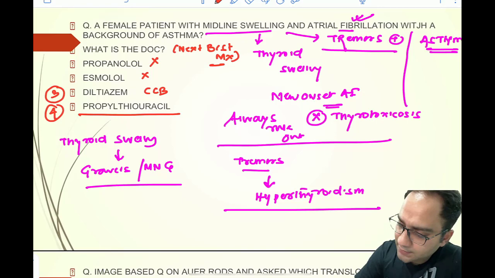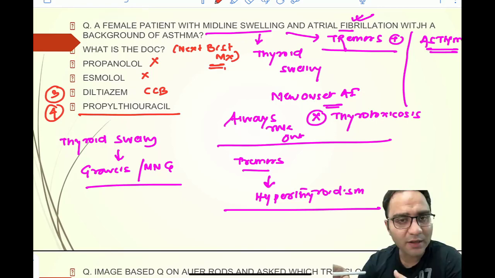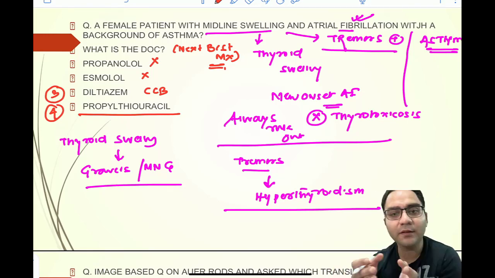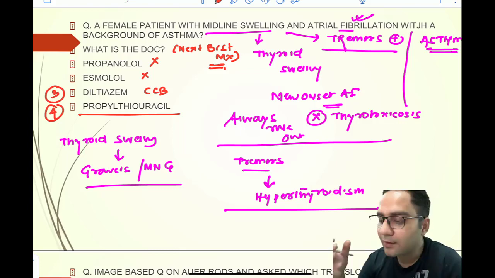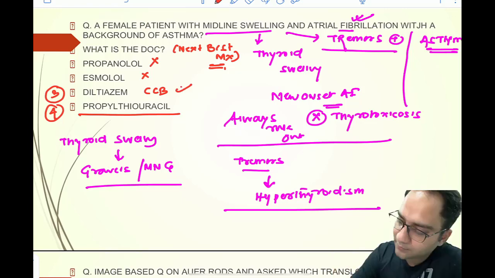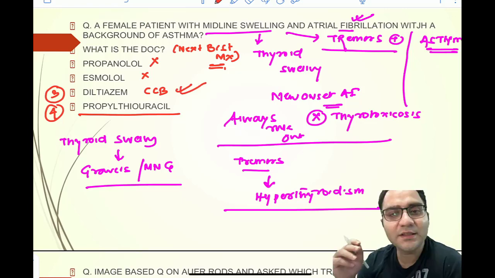So if you are asked about next best management, if you give the anti-thyroid drug, it will not control the symptoms of thyrotoxicosis in a very small span of time. It's going to take some time. So in that period of time, you have to control the atrial fibrillation. You have to control the rate of the atrial fibrillation, and that can be achieved by diltiazem. Hence, the best answer in this question would be diltiazem, right?